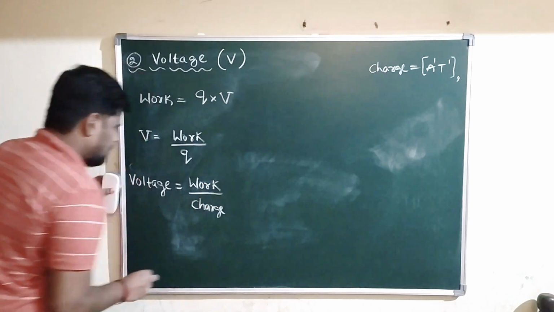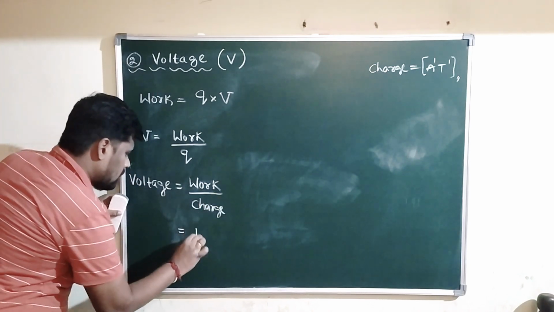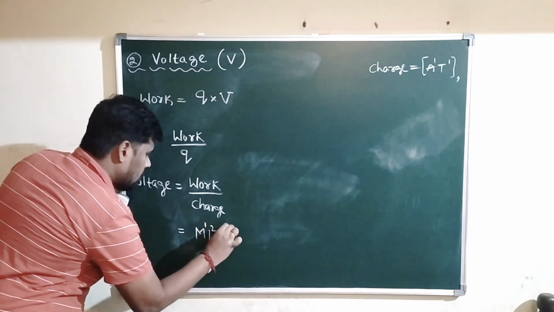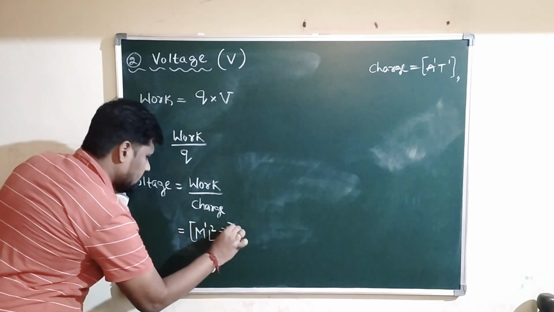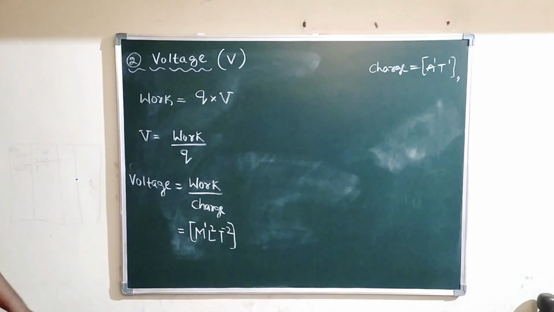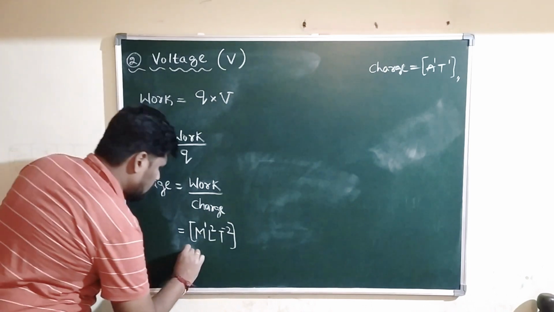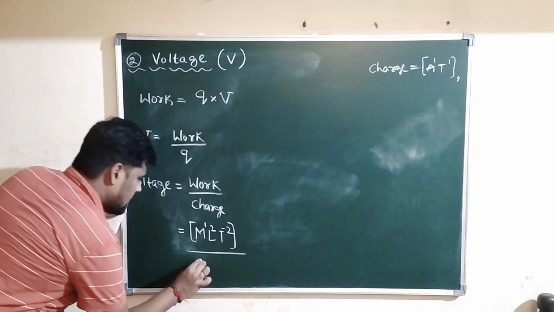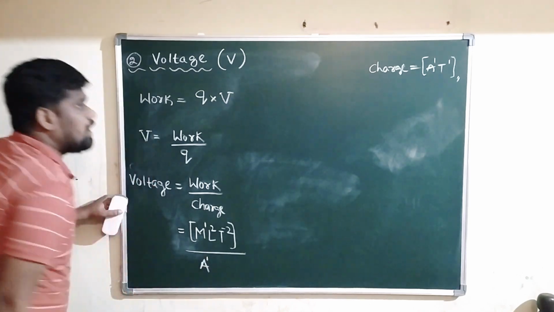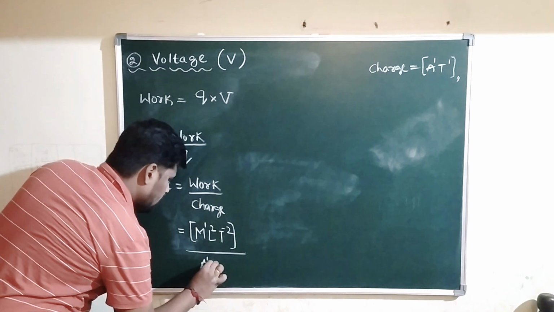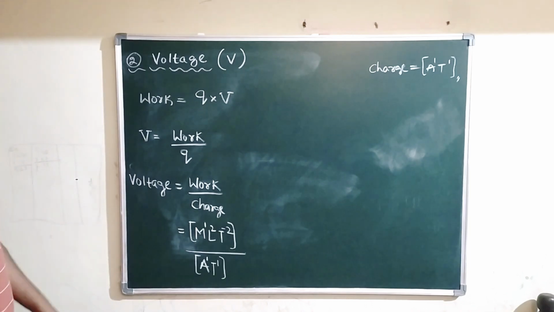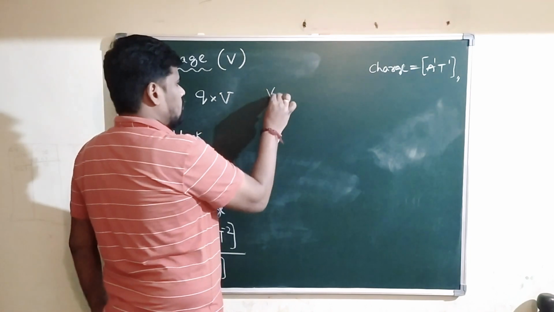What is the dimensional formula for work? M to the power 1, L to the power 2, T to the power minus 2. Work done is given by M to the power 1, L to the power 2 and T to the power minus 2, divided by charge. Already we obtained the dimensional formula for charge. That is given by A to the power 1, T to the power 1. This is the dimensional formula for charge. Now you can simplify. What is the dimensional formula for voltage? Tell me.